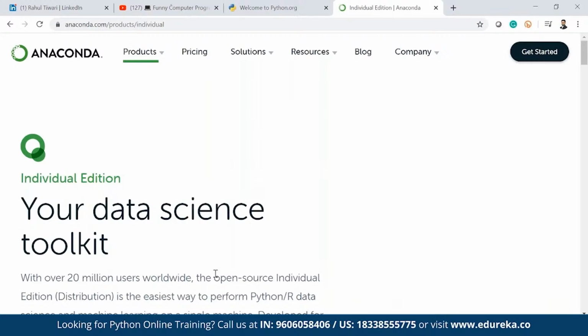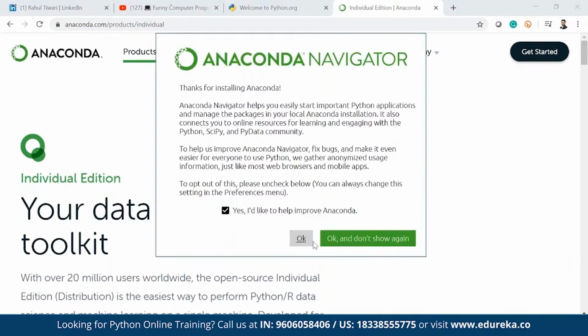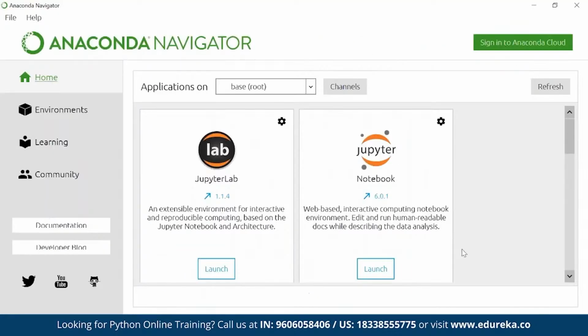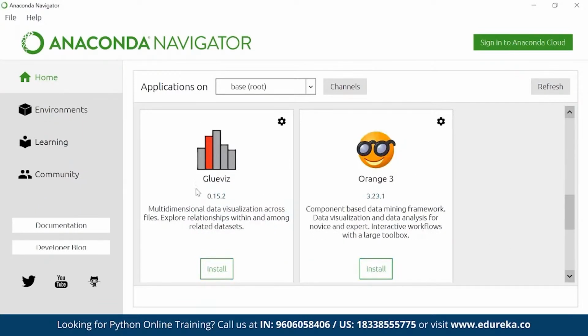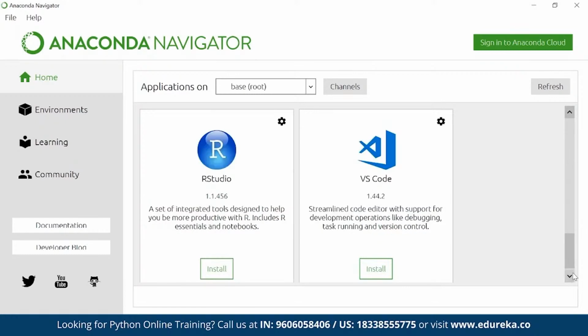It will take a little bit of time. In the meantime, let's proceed. Here we go. This is my Anaconda Navigator. You have JupyterLab, Jupyter Notebook, Spyder, IPython console. A lot of options we have, and here you will most probably see PyCharm as well soon.